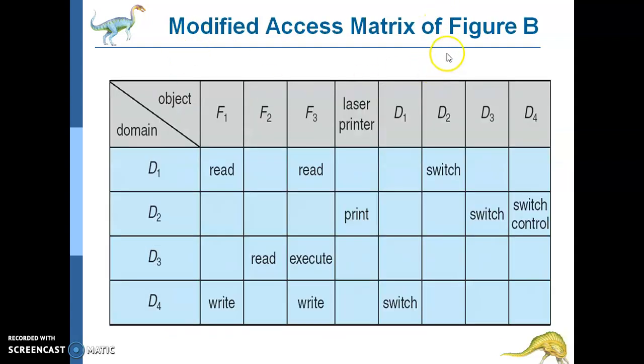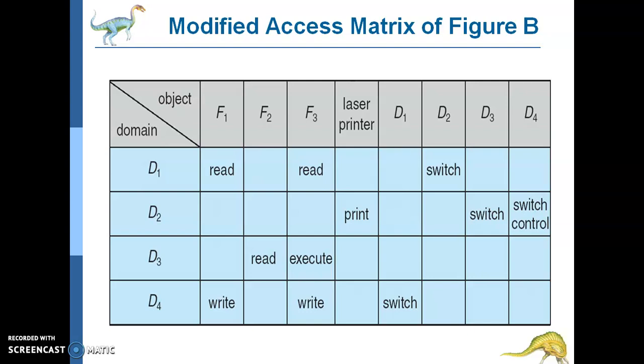Then the modified access matrix, using a switch, as I said just now. Switch is used along with a term called control. So control is nothing but wherein we come across a statement. Control is we want to say that along with these things, there is a controlled accessibility towards it.